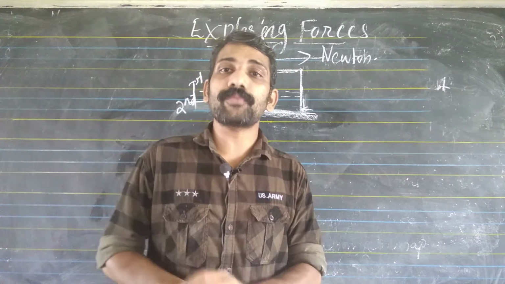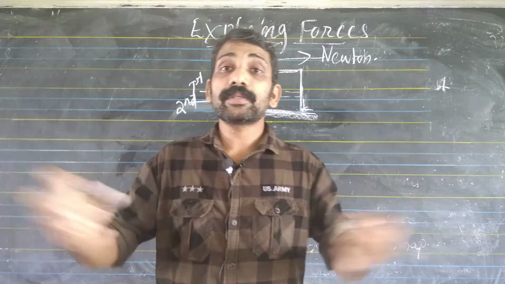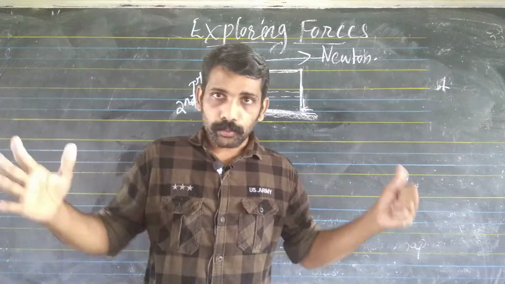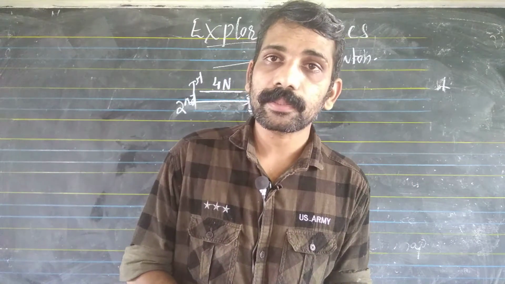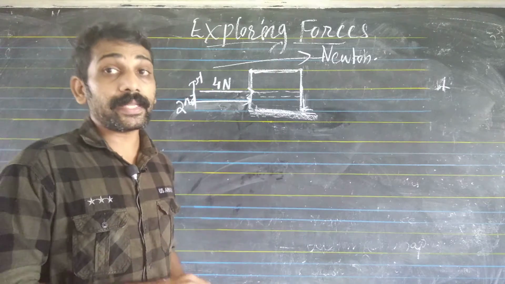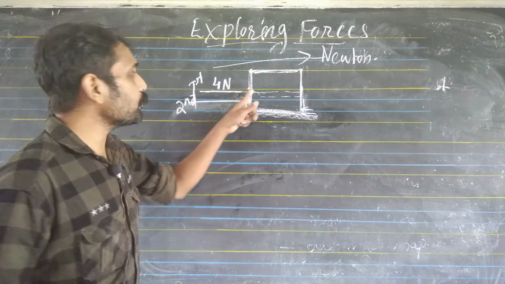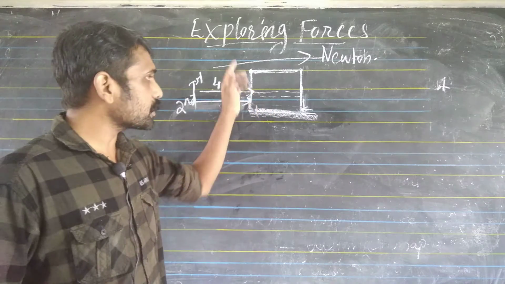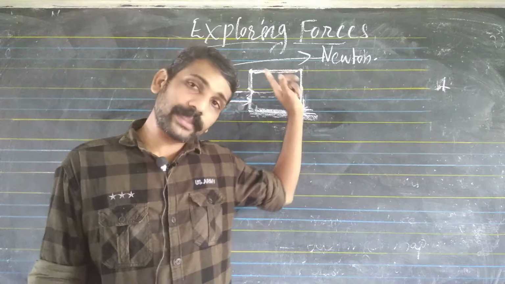How can we increase the force? Which mathematical operation? How can we increase two quantities by mathematics? By addition. So the total force is increased. Before the second boy came, the total force was 0.